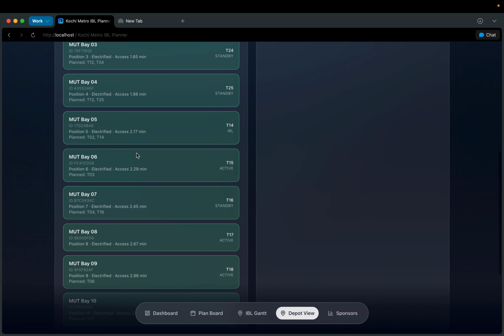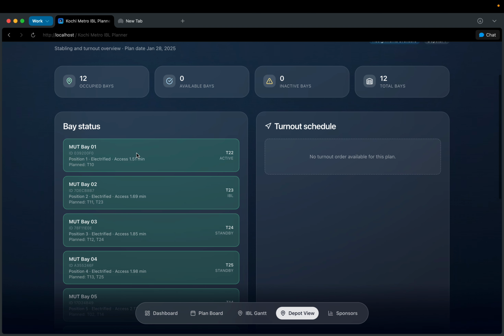So the parking of these trains is done in a way so as to reduce the cost. So the trains which are about to go into service would be parked right up in the front so as to reduce any kind of delays and shunting costs.